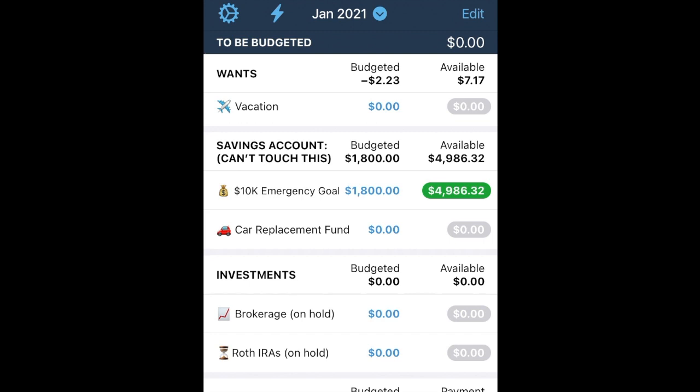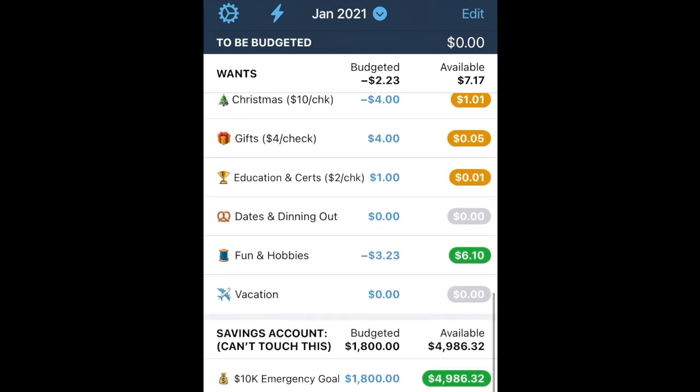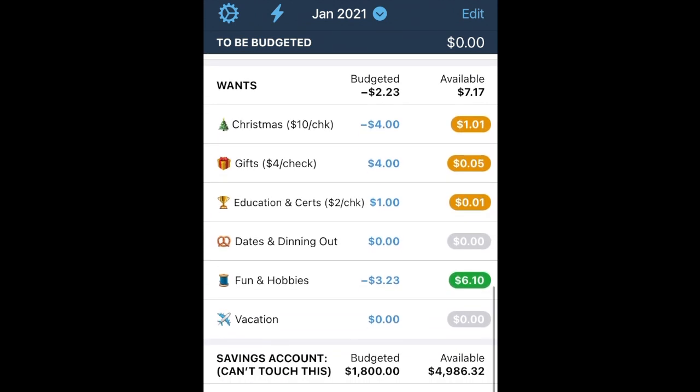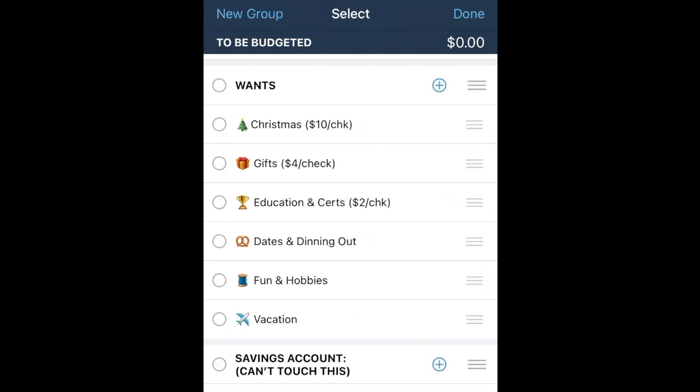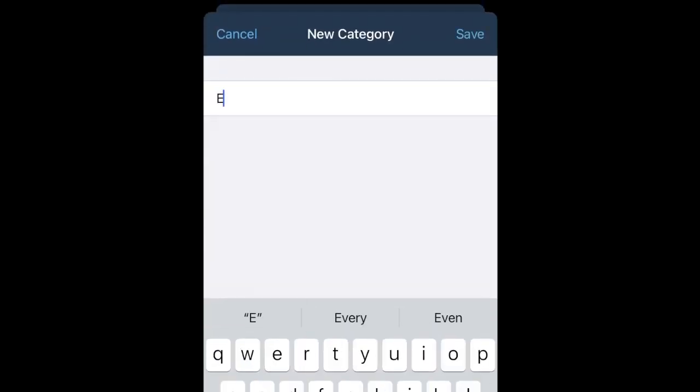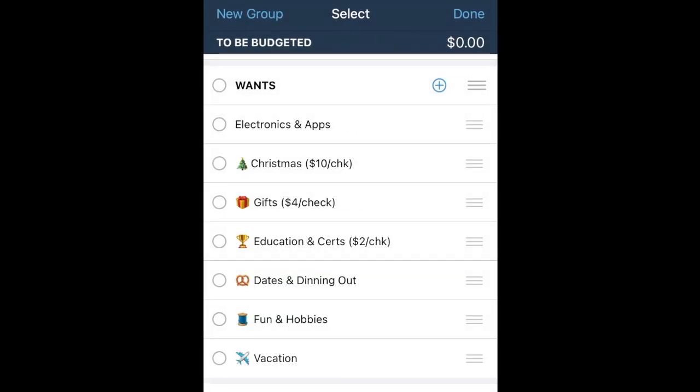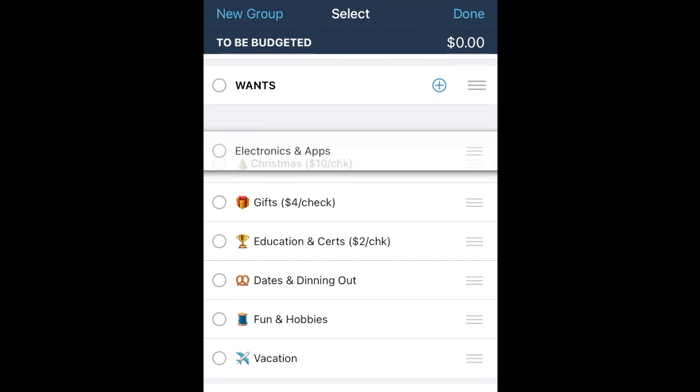So what we're going to do first is I need to transfer the money out of the savings account to a spending category. And we don't have a spending category for electronics, but we're going to say we want some electronics. So we're going to hit edit at the top. And we're going to hit the plus under wants, electronics, and we're thinking software too, so apps, electronics and apps, and hit save. And we're just going to scroll that down.